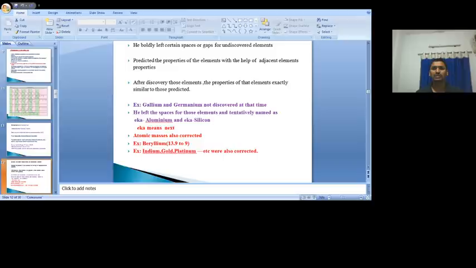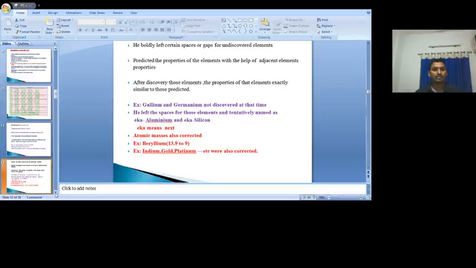And not only that, he also corrected some atomic masses. For example, beryllium. Initially the mass of beryllium was 13.9, but later it was corrected to 9. Like beryllium, the atomic masses of indium, gold, platinum, etc. were also corrected.